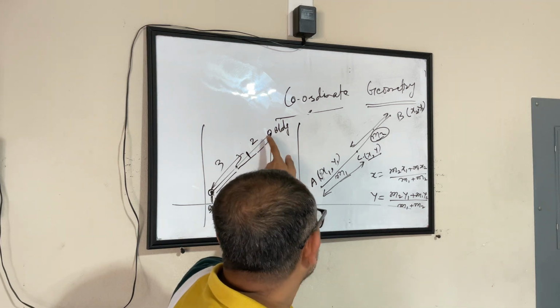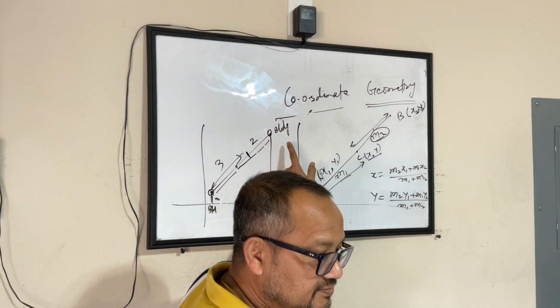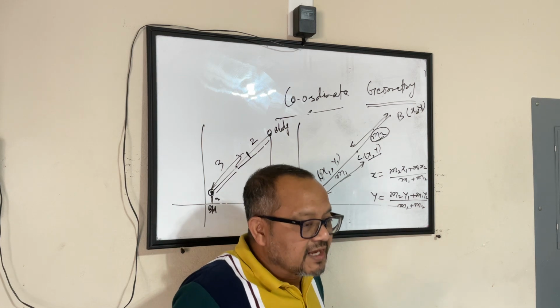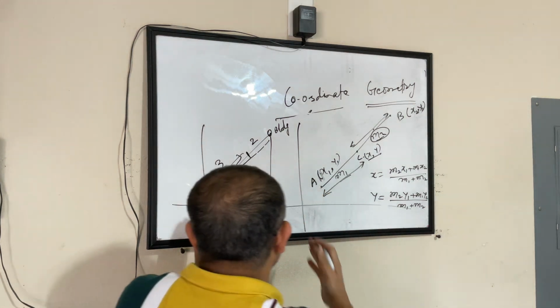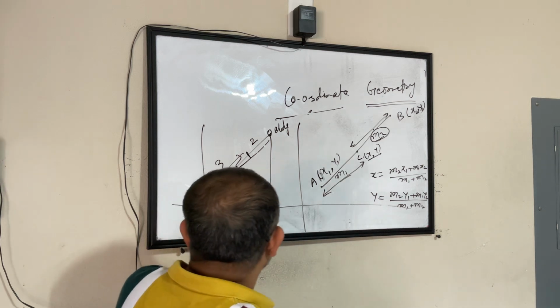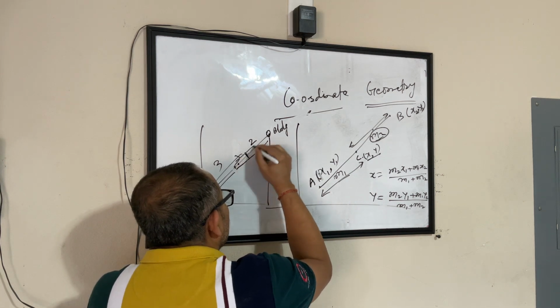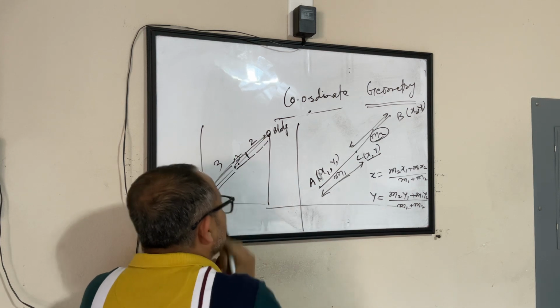This is 2 times closer to this building. So this is just an example. It tells you that if you have 2 points, you want to identify a point such that it is dividing this whole distance into a certain ratio.